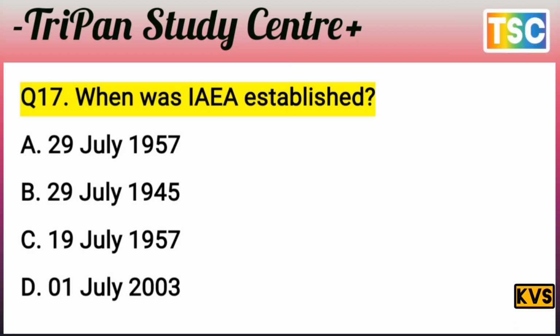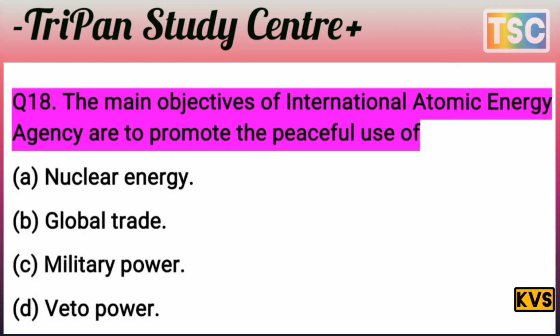Let's see the next question here. The main objectives of the International Atomic Energy Agency are to promote the peaceful use of: A, nuclear energy; B, global trade; C, military power; D, veto power. The question is important, the options are also important. I give you a few seconds. Test your knowledge first of all and note the right answer in your notebook.